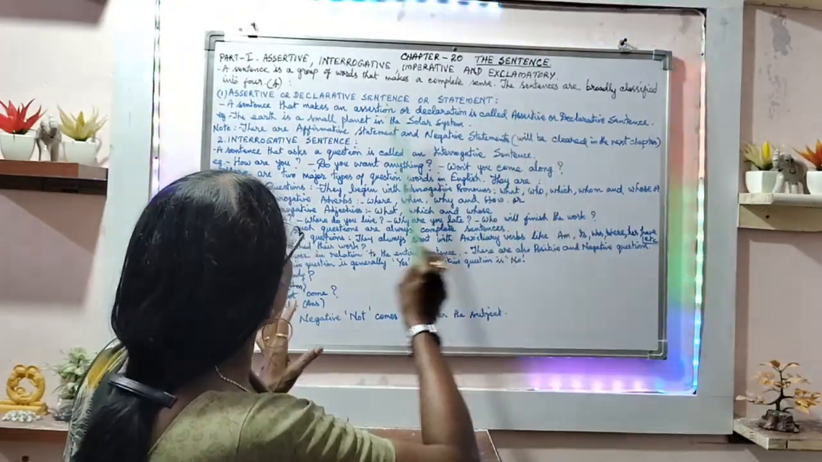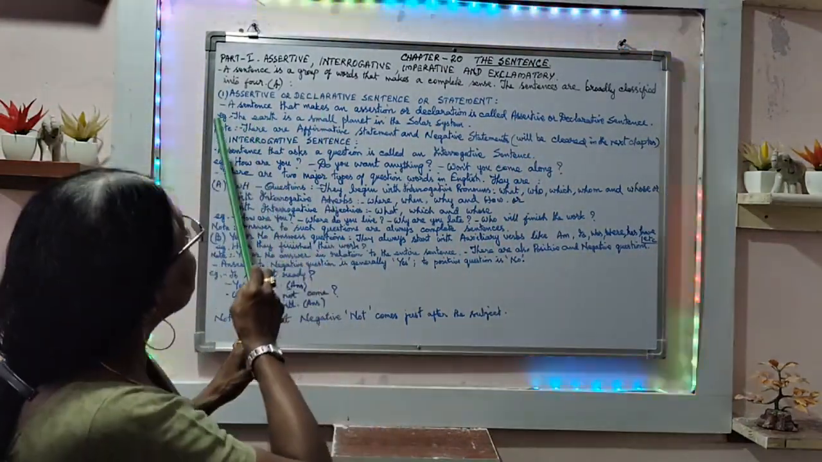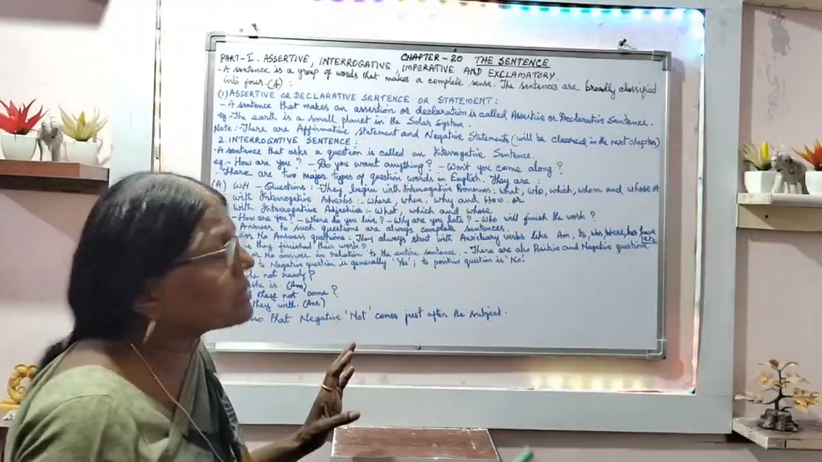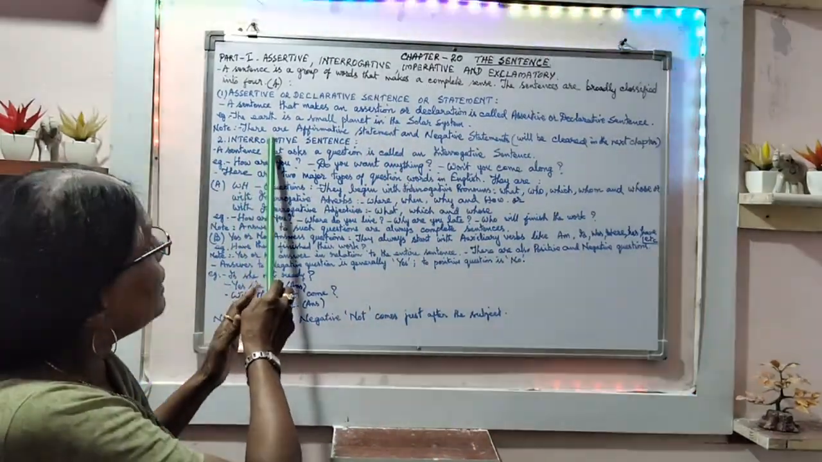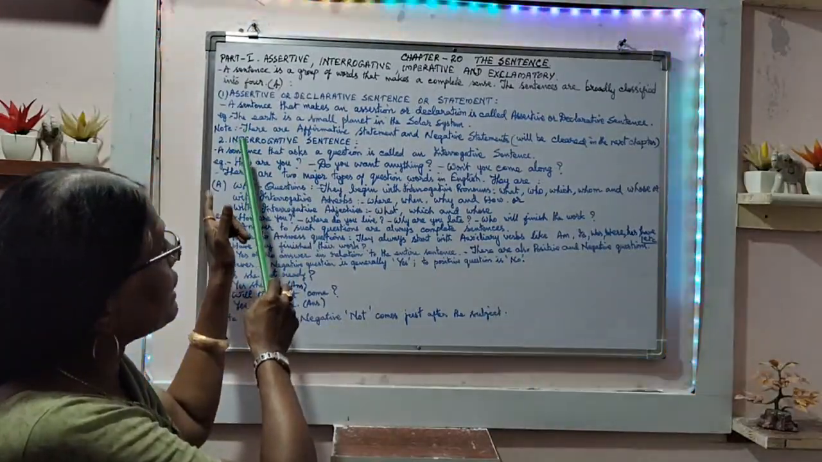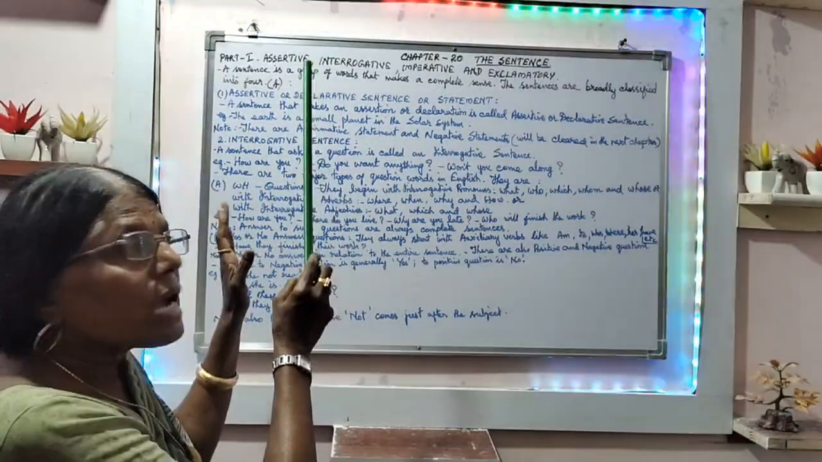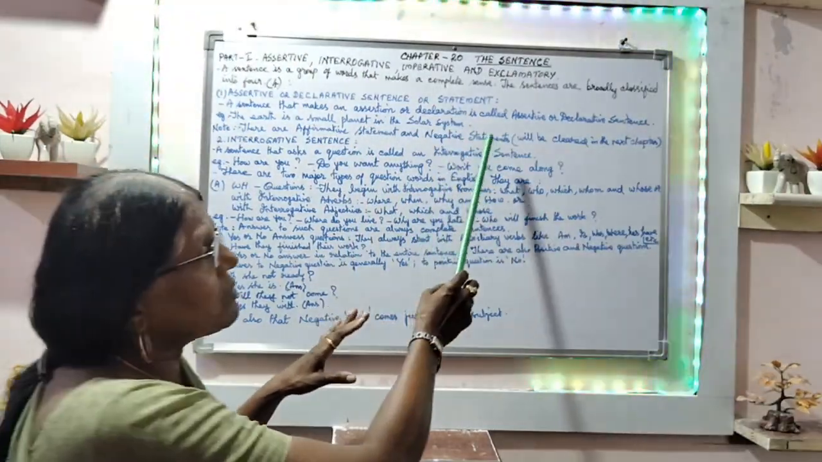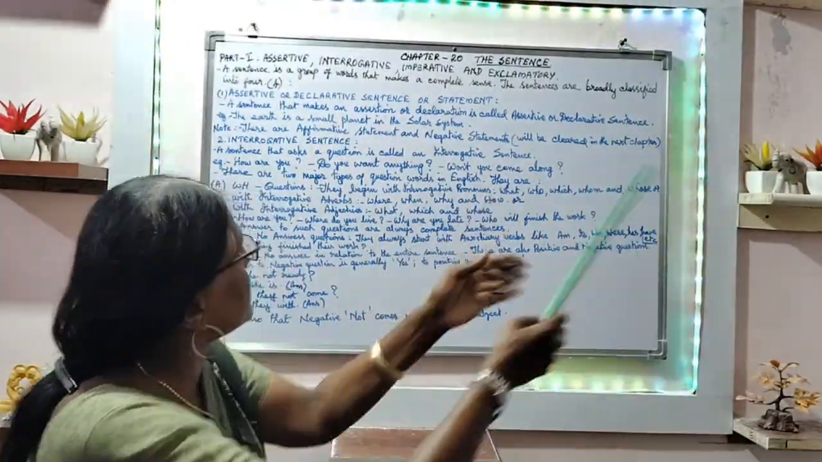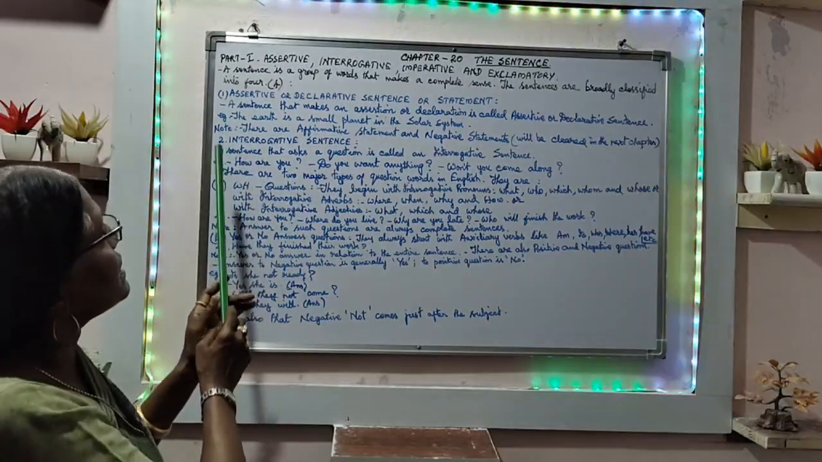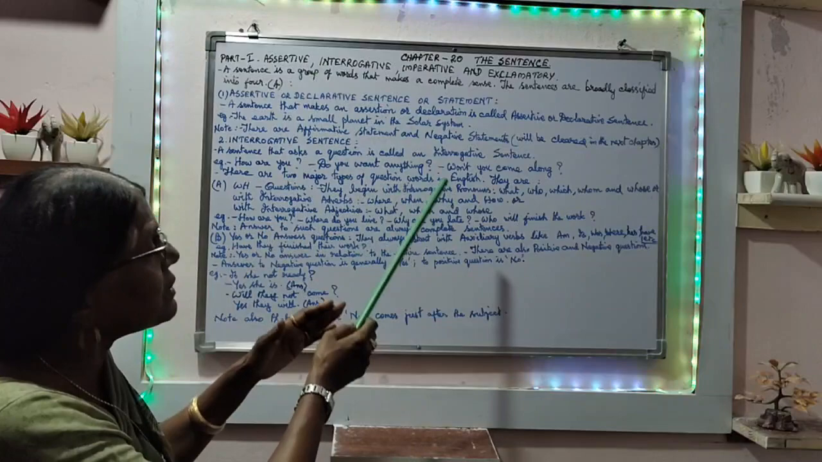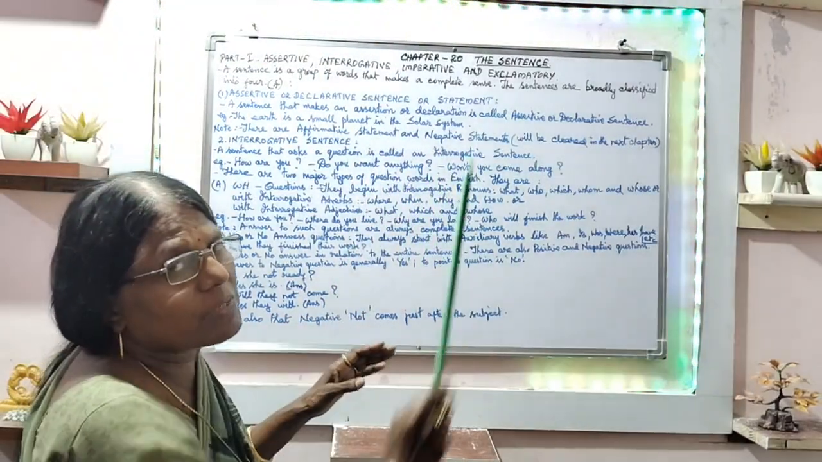For example, I have given: the earth is a small planet in the solar system. One notification is given: there are affirmative statements and negative statements also. This will be taught very clearly in the next chapter. Next is the interrogative sentence. A sentence that asks a question is called an interrogative sentence.